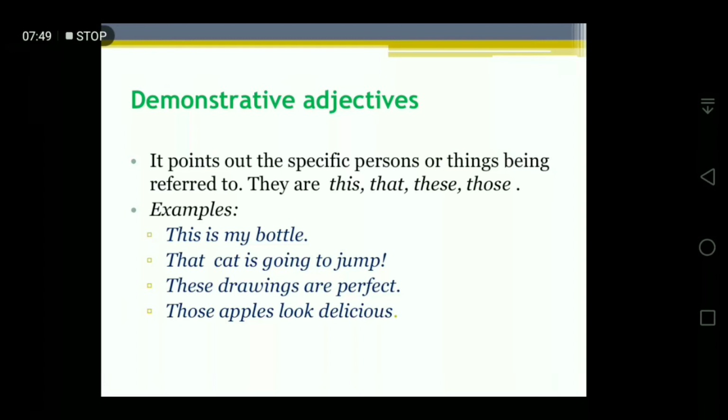Those apples look delicious. So these words, this, that, these, those, are the demonstrative adjectives. They demonstrate the nouns. That's why we call them demonstrative adjectives.